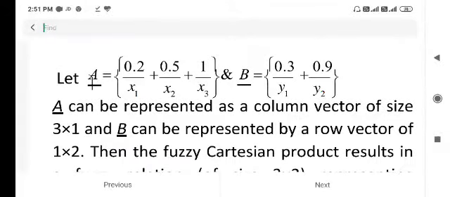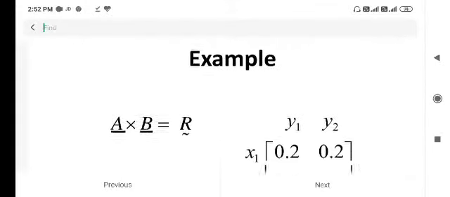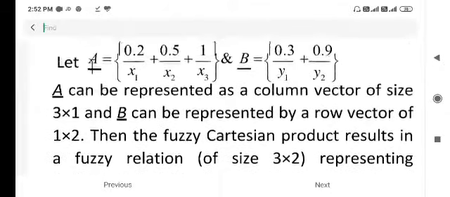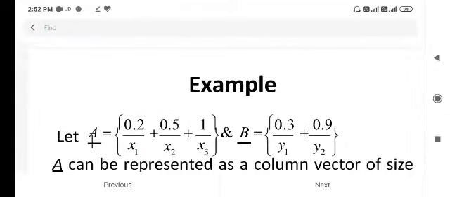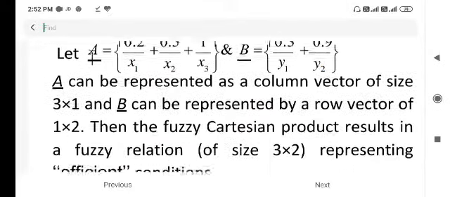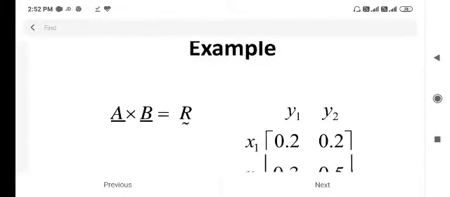And then 0.5 and 0.3, that is 0.3. And then next, x1 with y1, x2 with y1, x3 with y1, like that. And then x1 y2, x2 y2, we have to find the minimum among these, and then we get the Cartesian